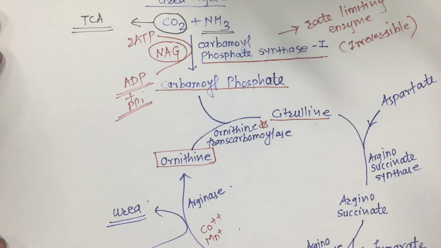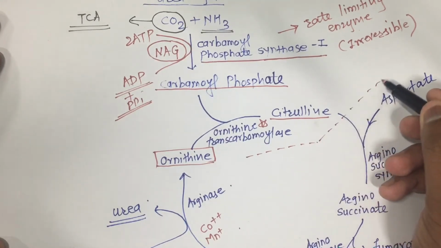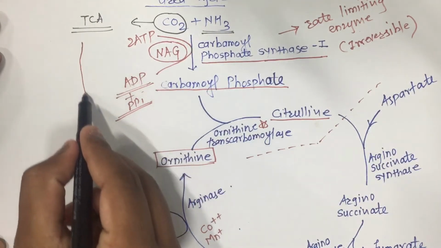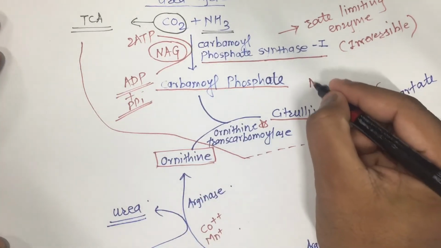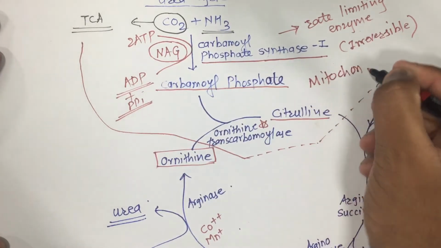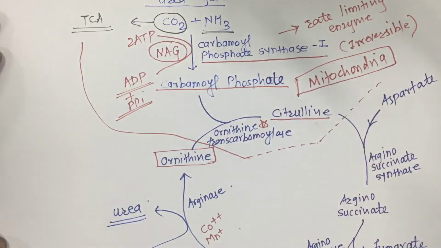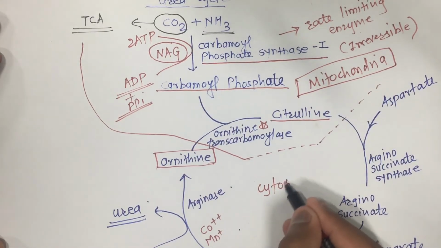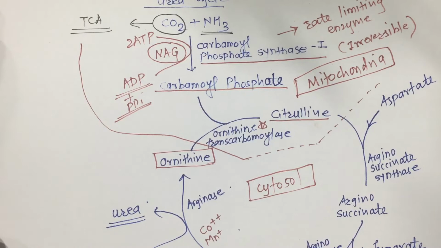So only these two steps occur in the mitochondria, and the rest of the cycle occurs in the cytosol.